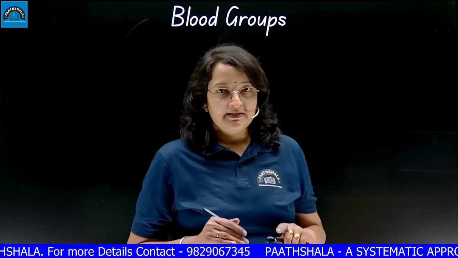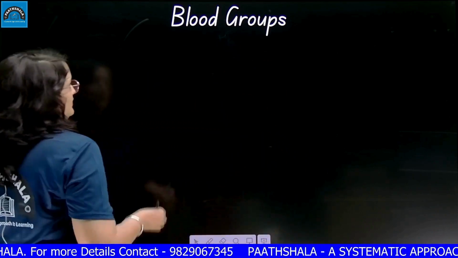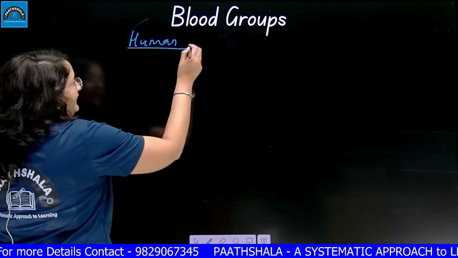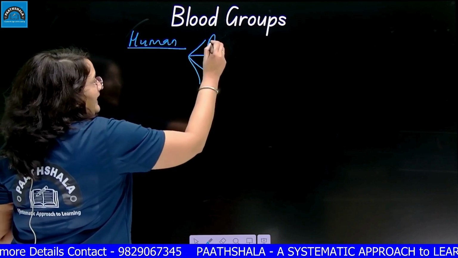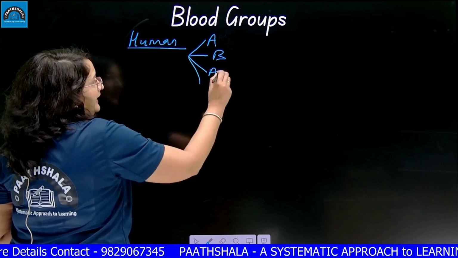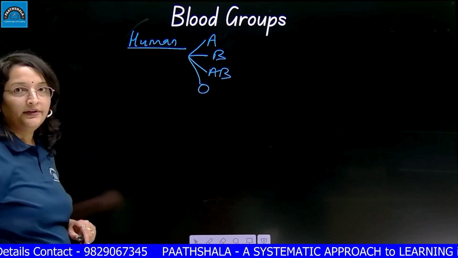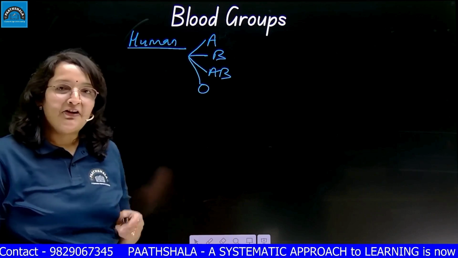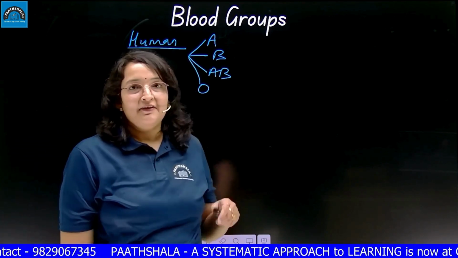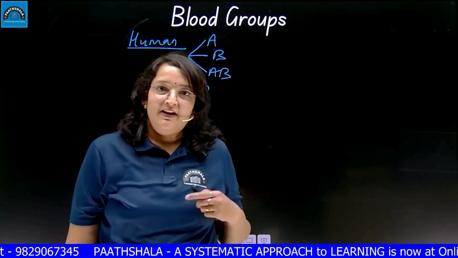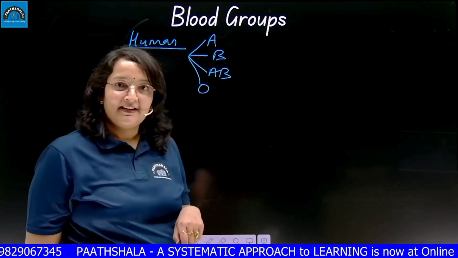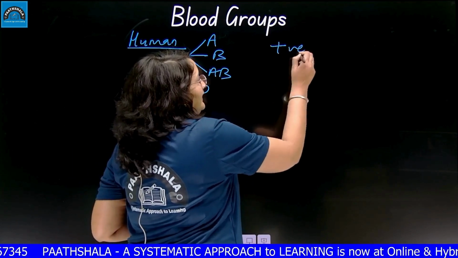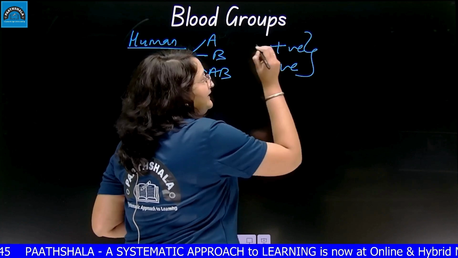In human beings, there are four types of blood groups. The blood groups in humans are A, B, AB and O. Four types of blood groups are there. Yes, I know you must have the query that, ma'am, we have O positive, B positive, A negative. These types of blood groups exist. Yes, but that positive and negative is some other factor.